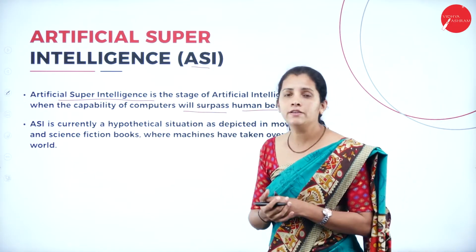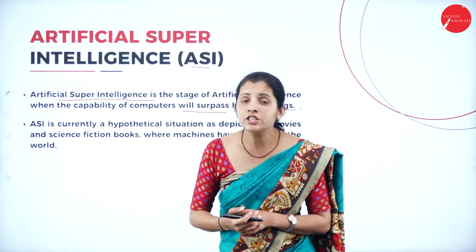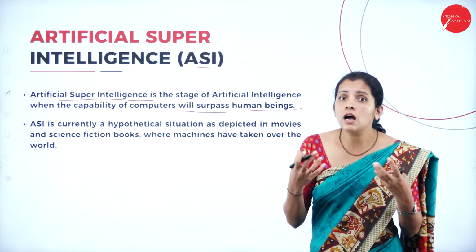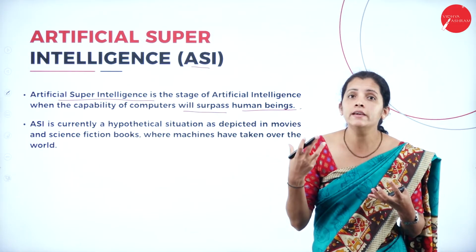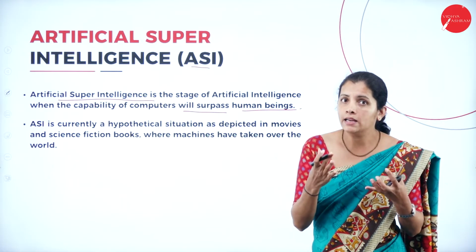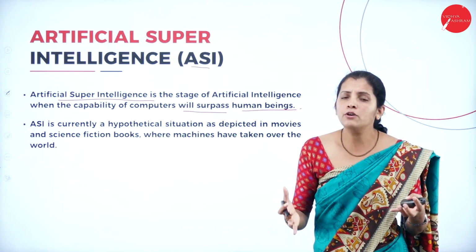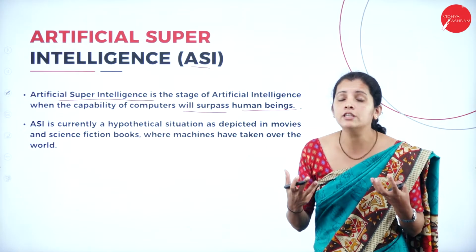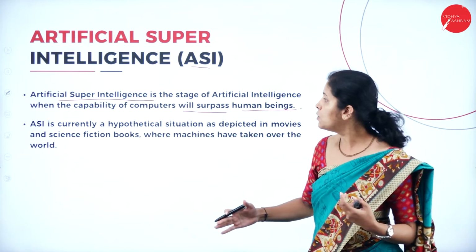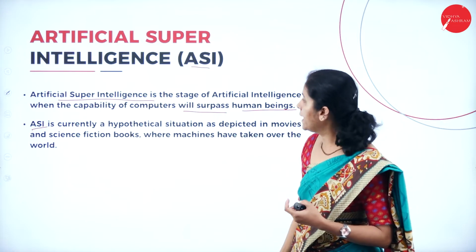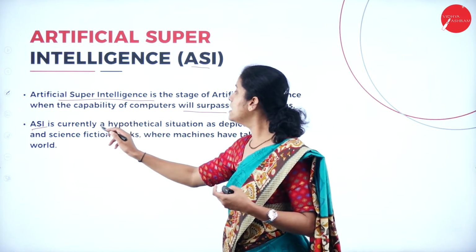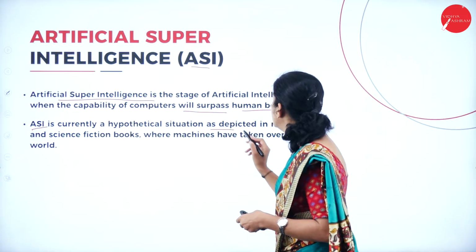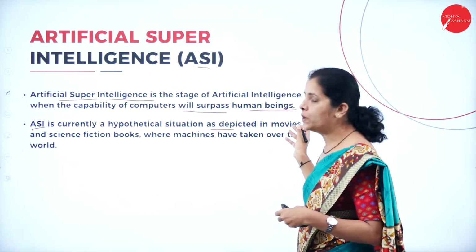In many scientific as well as fiction movies, we see robots ruling the world. It's not going to happen because it's a movie, and in real life it's not going to happen. So artificial super intelligence is currently a hypothetical situation depicted in movies.